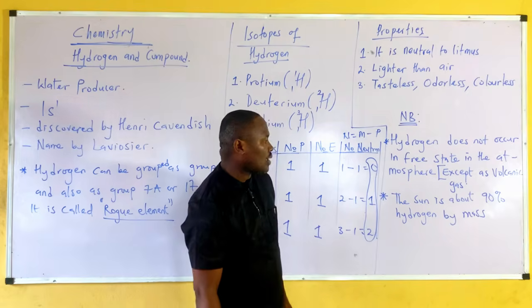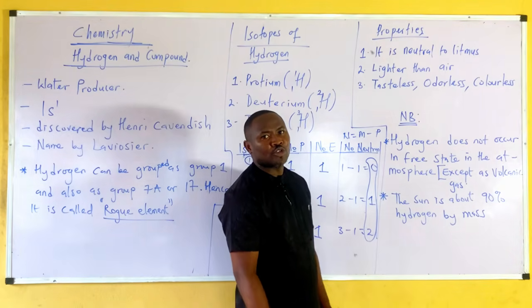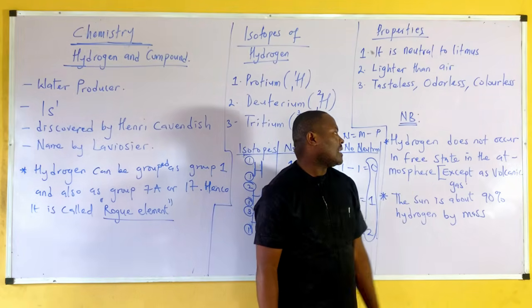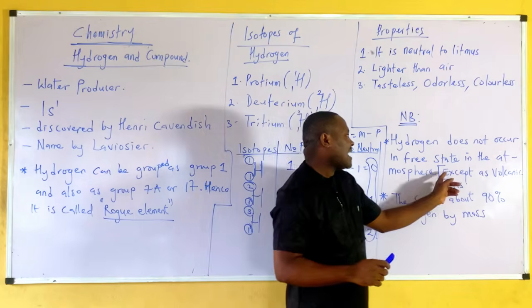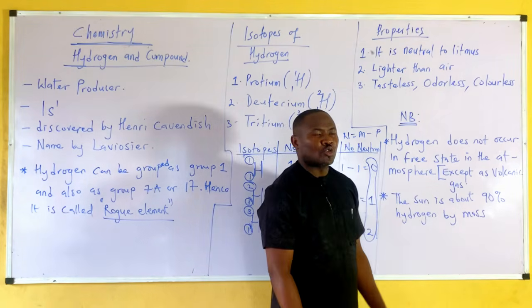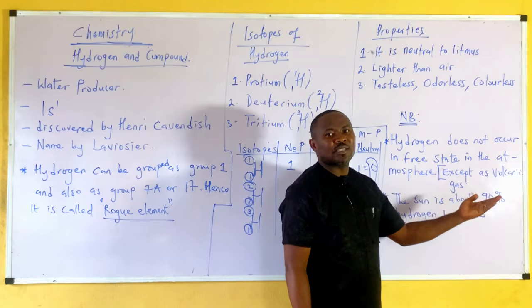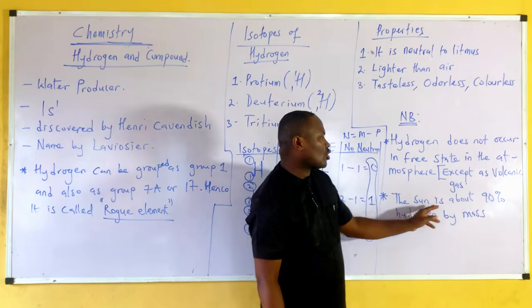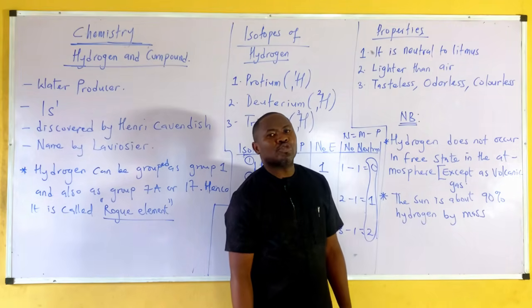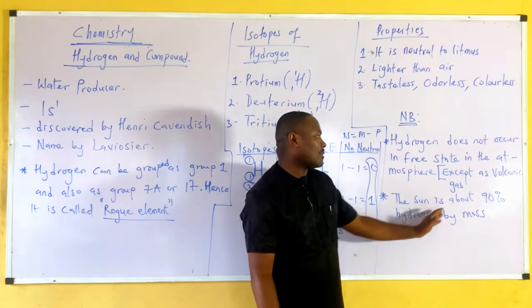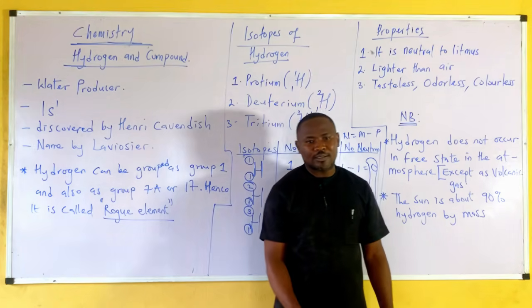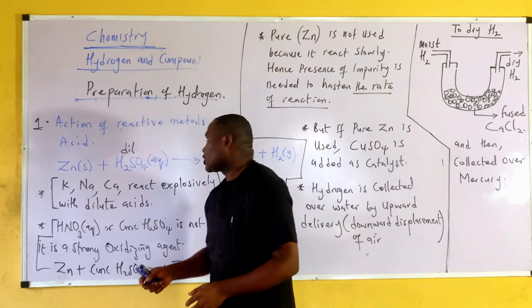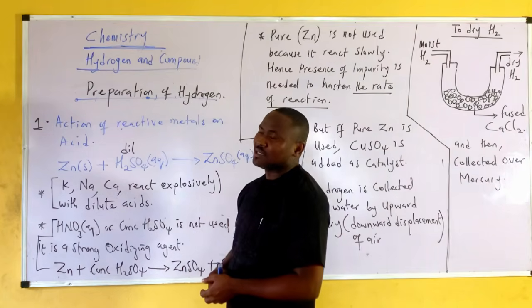Now, there are certain points I want you to know about hydrogen before we go into its preparation. The first one is that hydrogen does not occur in free state in the atmosphere except in volcanic gases. So the only time you see hydrogen in free state is in volcanic gases. Another point is that the sun is about 90% hydrogen by mass. Now let's see preparation of hydrogen. Number one, we'll be looking at action of reactive metals on acids.